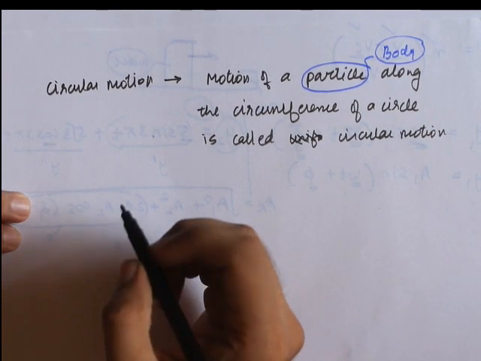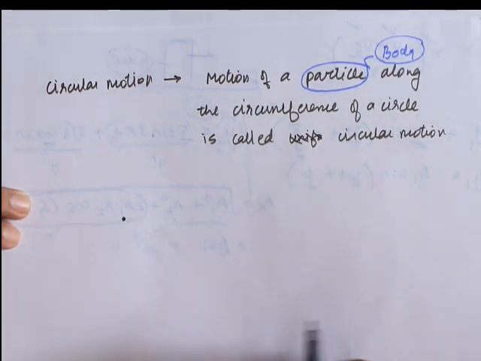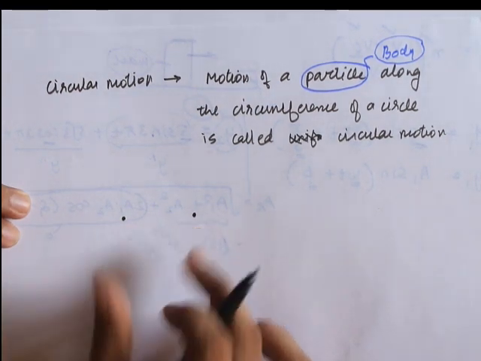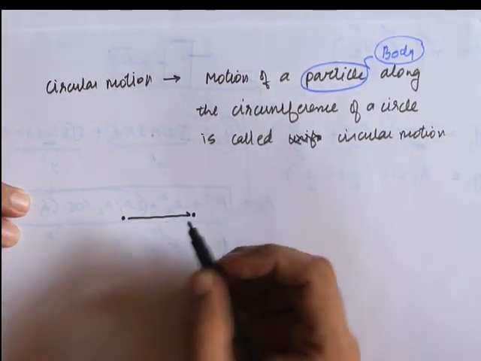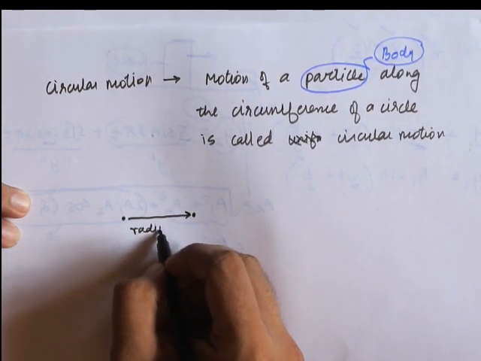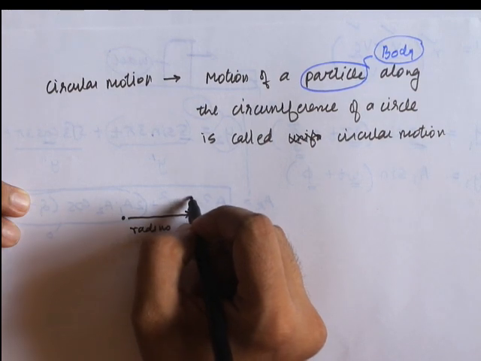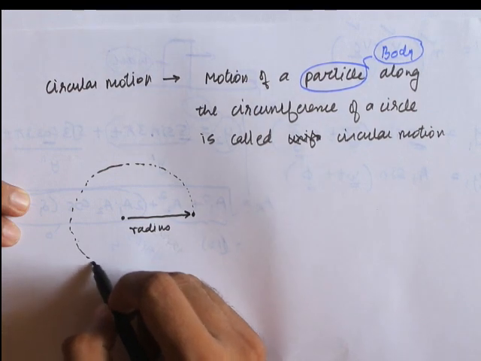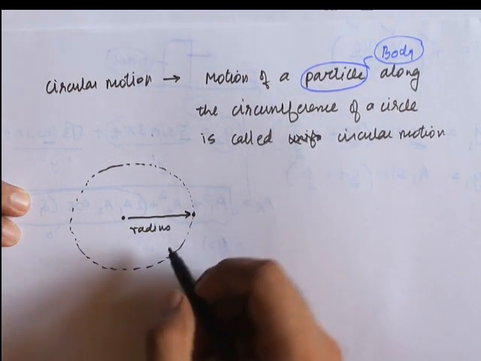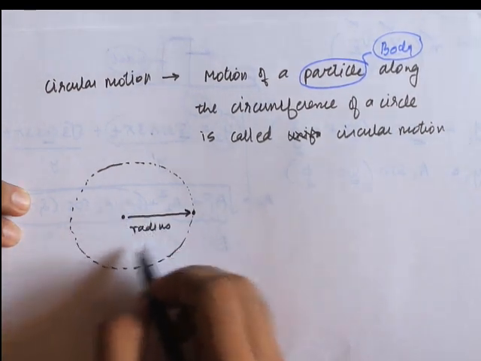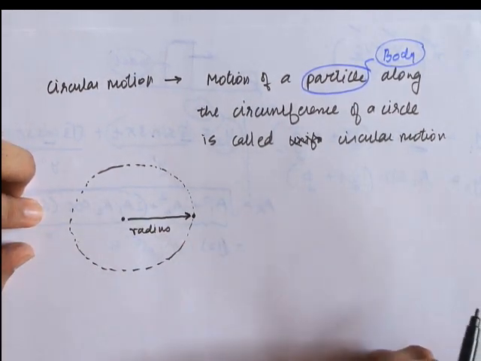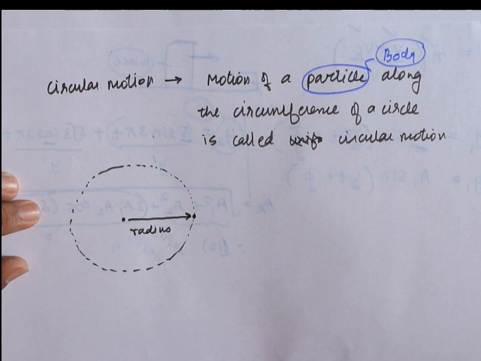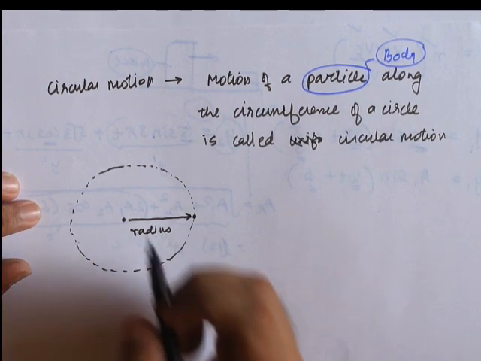As I said, let's say this is the center, and this is a particle. The distance of the particle from the center, we call a radius. And the motion of the particle along the circumference of the circle, this way. I can assume the motion as clockwise or anti-clockwise. In physics, by default we assume any motion as anti-clockwise only.